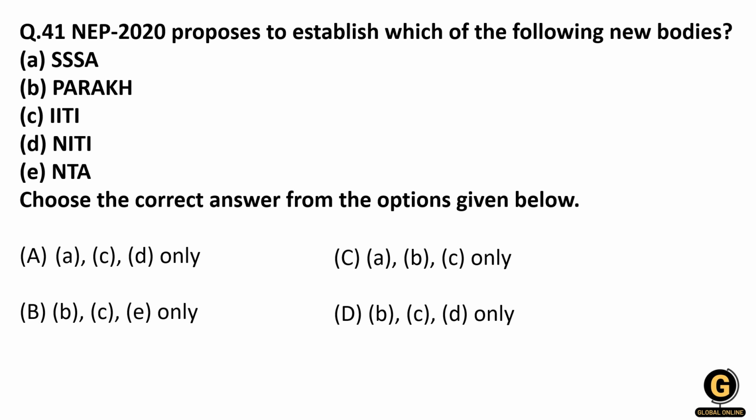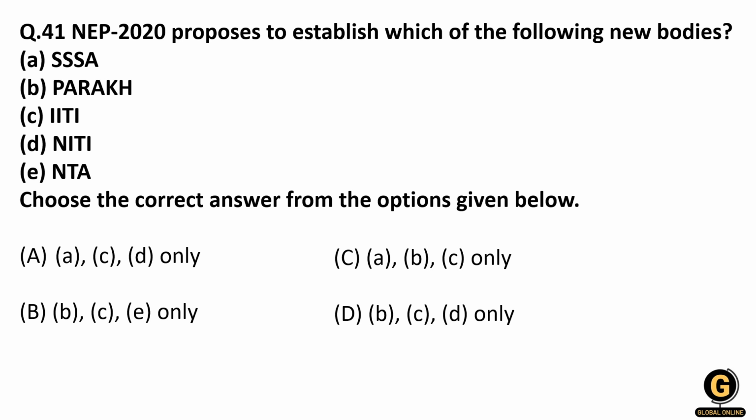NEP 2020 proposes to establish which of the following new bodies. So they have given us 5 bodies and they have asked which are included in NEP 2020. So of these, if you look at option D, Niti Aayog, which was formed in 2015, it can be eliminated, it is not part of NEP. So if you eliminate option D, you can eliminate option A and D, where D is one of the options. And next thing is E.